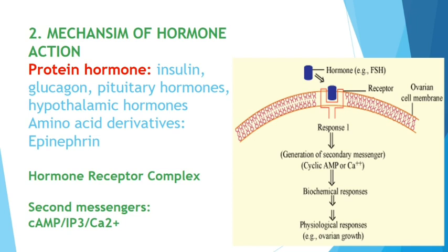That's it. So we got the difference between steroid hormones and protein hormones. Steroid hormones can directly enter the nucleus without anybody's help, whereas protein hormones require a lot of help. They need receptors within the plasma membrane. Then they produce response one, then response two. Response two is nothing but second messengers. Remember, you may get a question on second messengers being cyclic AMP or something like that. So remember this, very important.